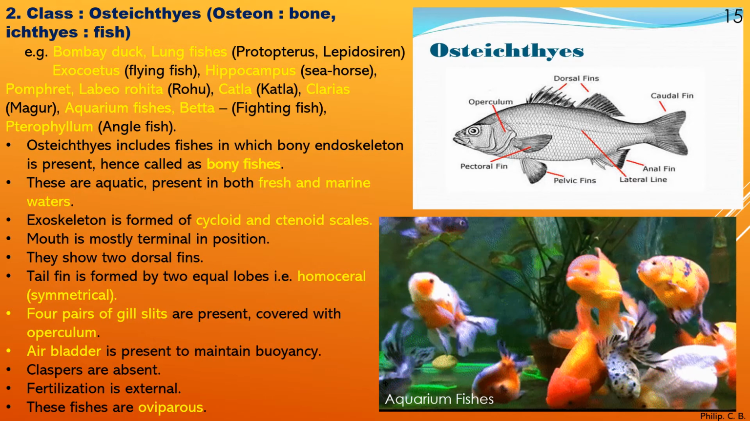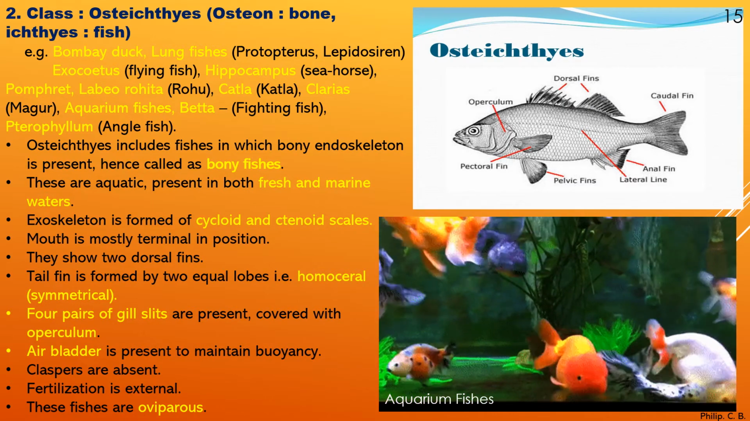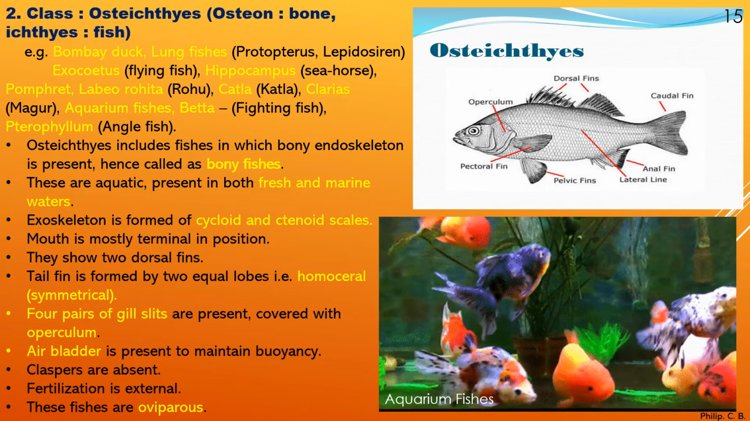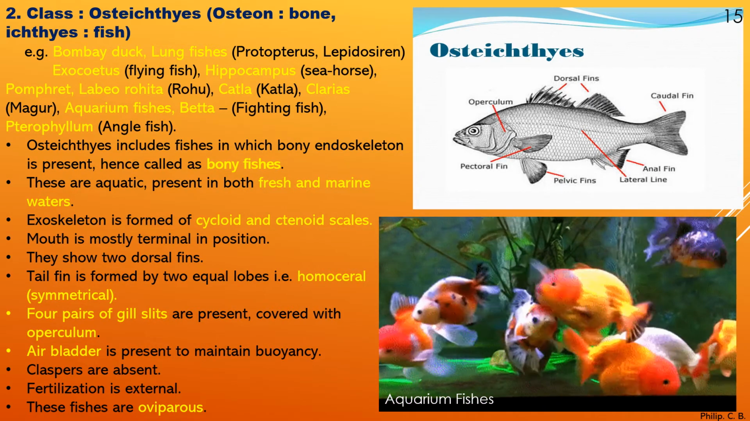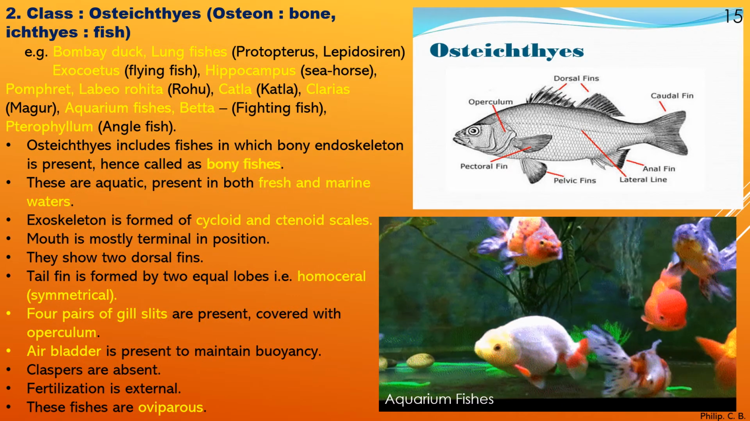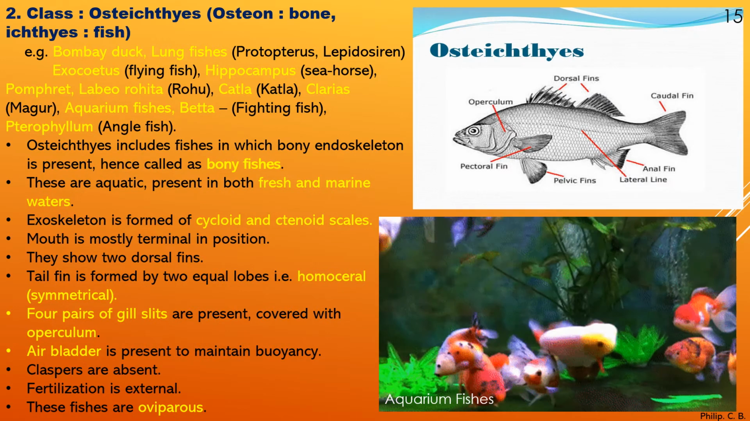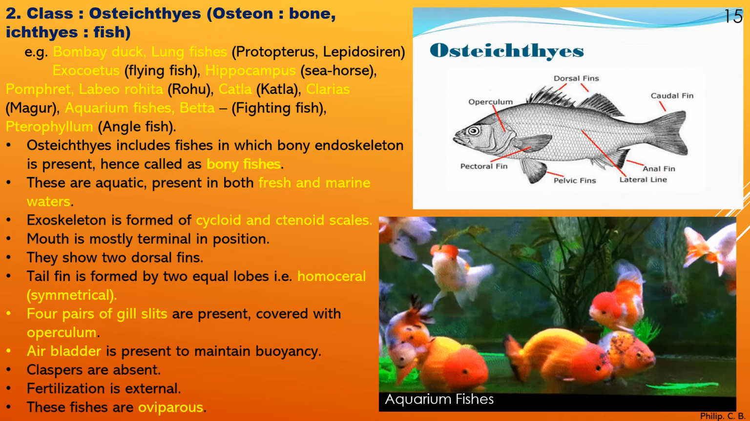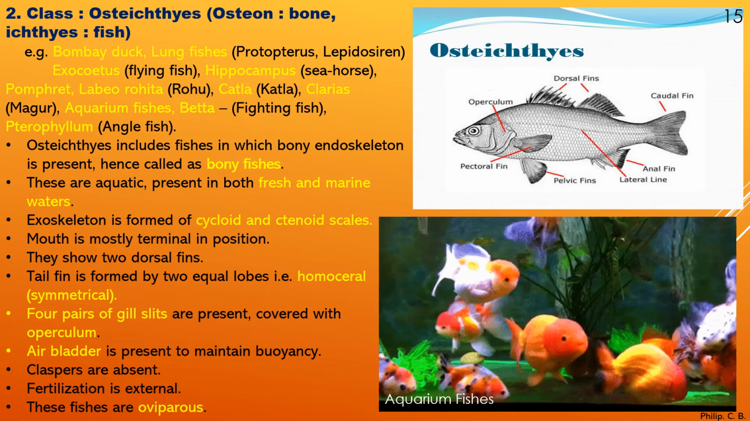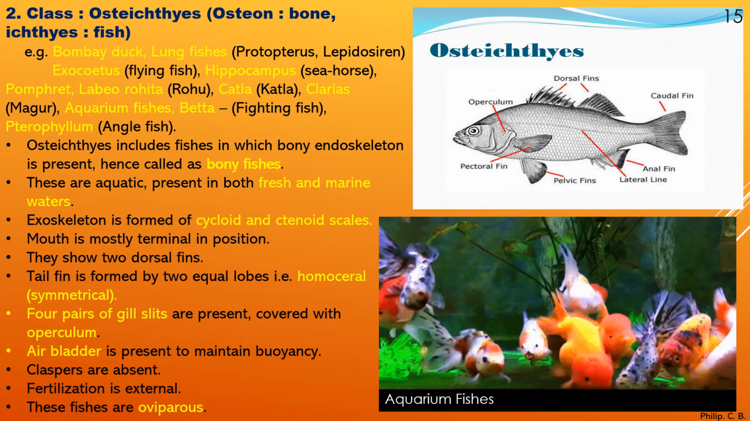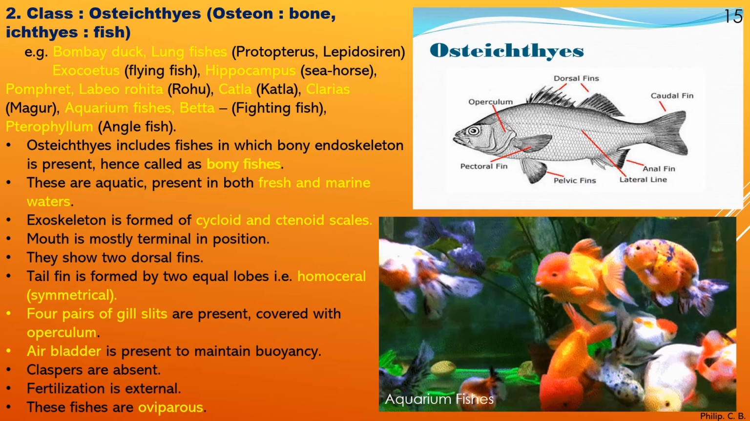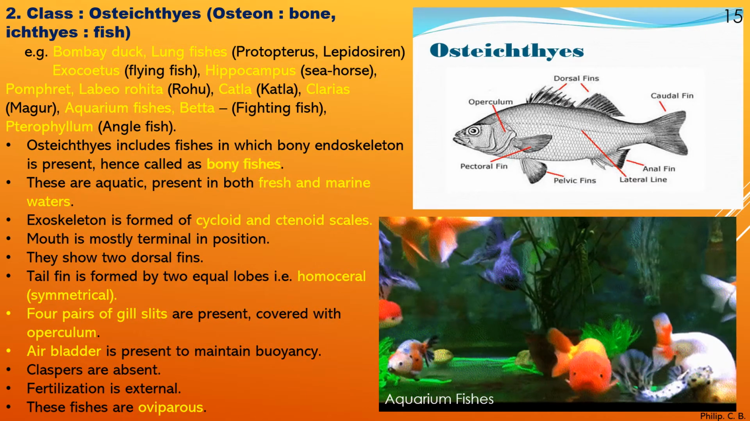Exoskeleton is formed of cycloid and ctenoid scales. Now in the previous one, Chondrichthyes, we learned about the placoid scale, which is smaller, whereas here the cycloid scales are a little larger. As you can see in the image of Osteichthyes: operculum, dorsal fin, caudal fin, anal fin, lateral line, pelvic fin, pectoral fin, and you can see the scales on the body very clearly.